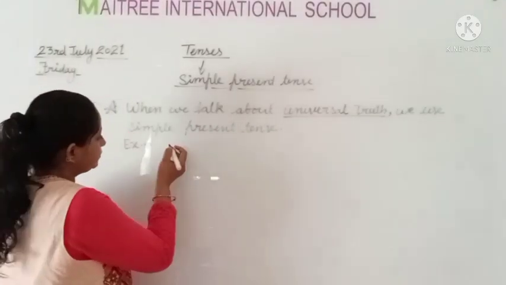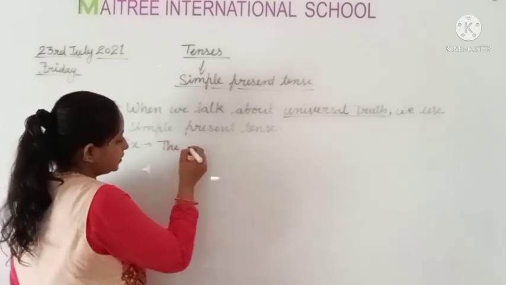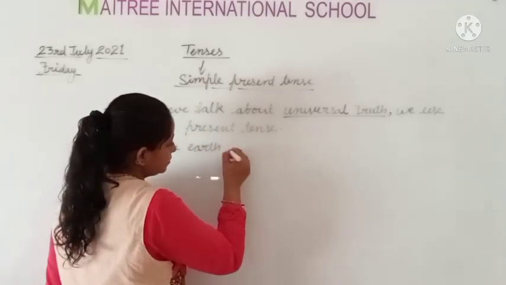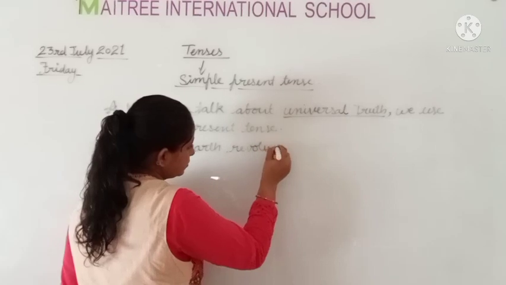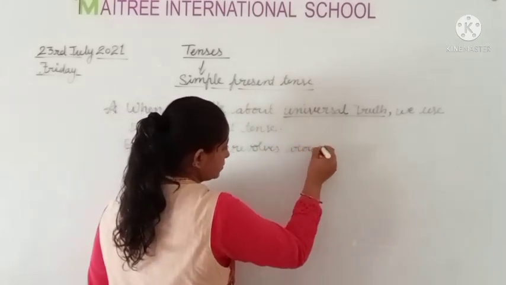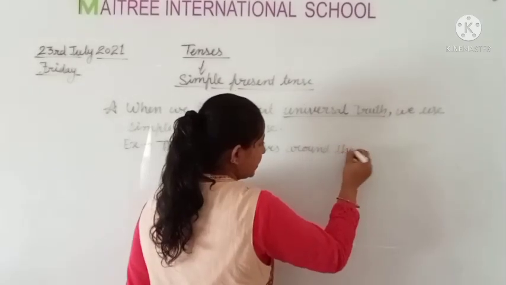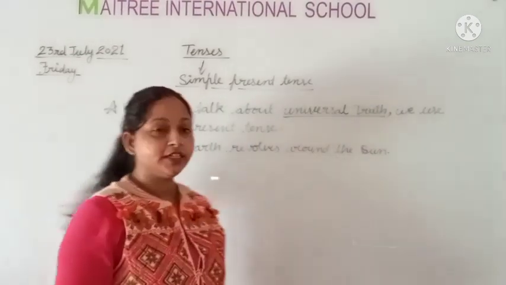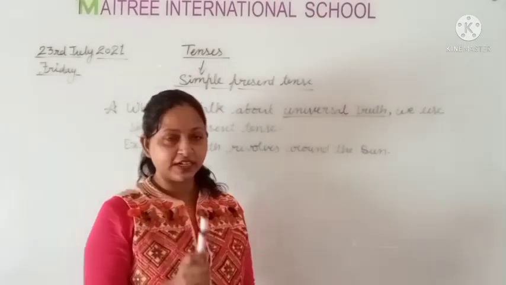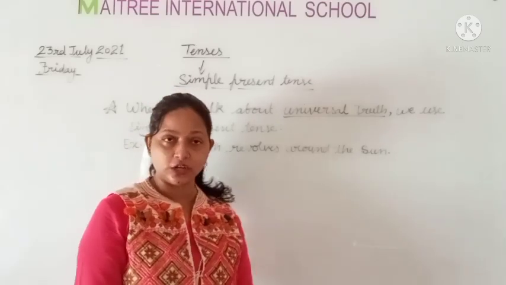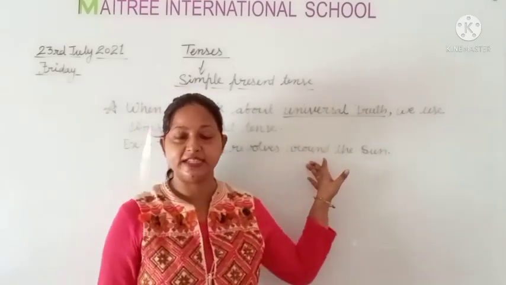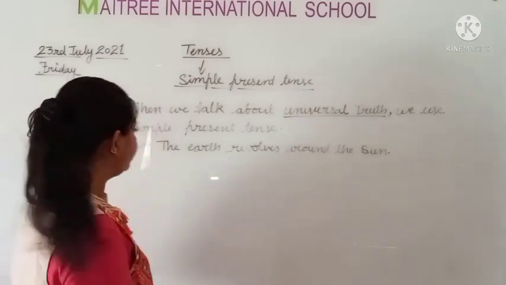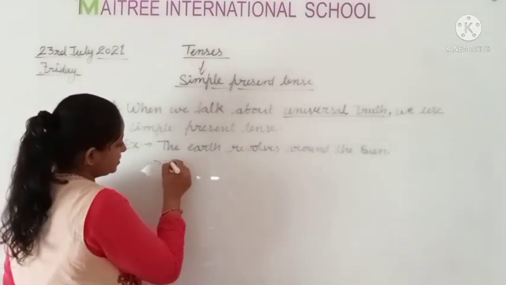Like the earth revolves around the sun. Yes, it is the universal truth. Okay, it is the universal truth that the earth revolves around the sun. Sun के चारों तरफ चक्कर लगाती है. This is the universal truth. That's why we will use simple present tense in this type of sentence. Like the sun rises in the east, है ना? The sun rises in the east.